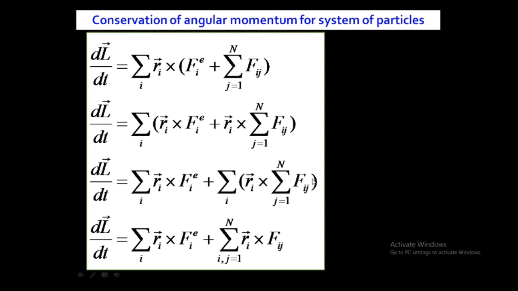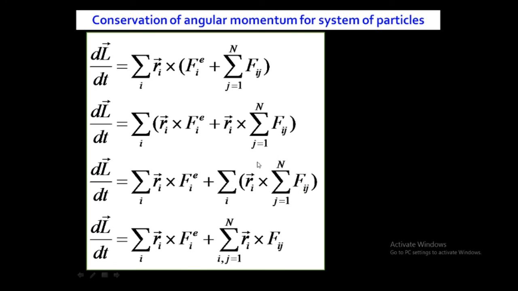Now only look at the second term. The first term is as it is in the next step. We are combining this summation because this is summation over i and this is summation over j, and the value of i is from 1 to n and the value of j is also from 1 to n. We can combine this summation. After combining these two summations, we'll get one summation, that is summation over i, j equal to 1 to n.